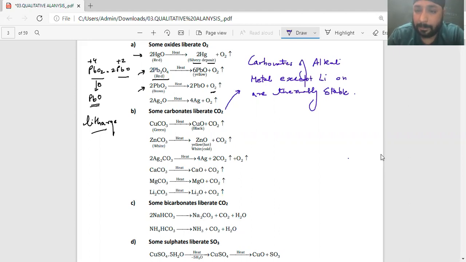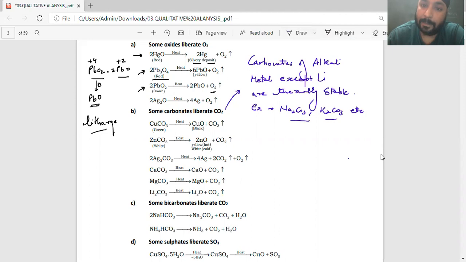Alkali metal carbonates, except lithium, are thermally stable. Lithium is not thermally stable. Getting it? Now understand one thing here. I guess you got that point. So for example, I just write it down over there. Example: sodium carbonate, Na2CO3, K2CO3, etc. That is alkali metal carbonates.